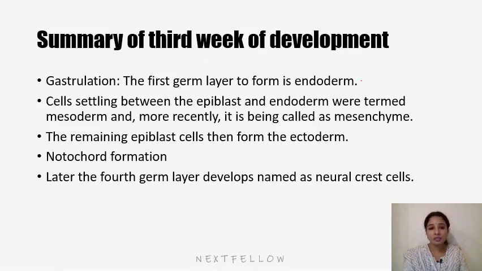So we know gastrulation, I am not going to repeat it again. Cells settling between the epiblast and endoderm are termed mesoderm, which is being called mesenchyme in recent years, and epiblast cells, that is primitive ectoderm, are called ectoderm. We saw the formation of the notochord, and later along with the neural tube we would see the development of neural crest cells, which are considered to be the fourth germ layer.